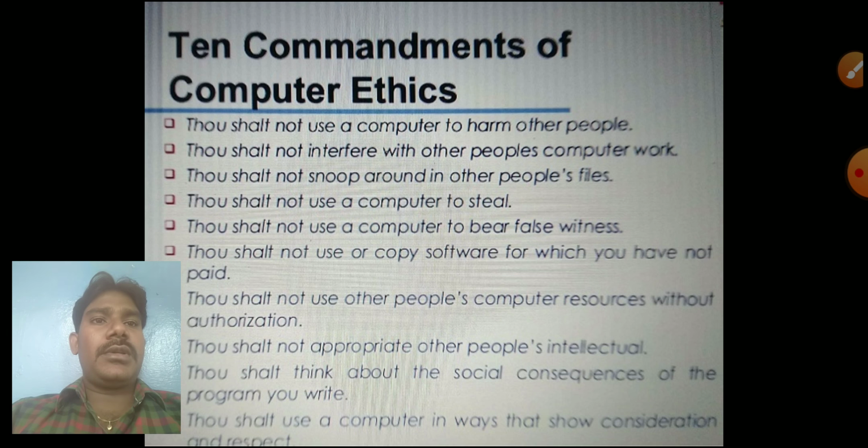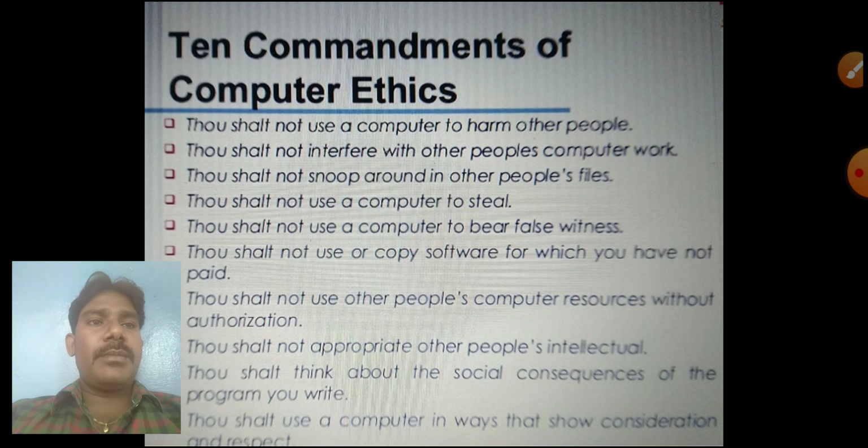Okay, so next, the 10 commandments of computer ethics. Your quiz part is over. I gave only a few questions; you just have to do them yourself. No need to write any homework for today, just do it yourself and keep it with you. Today we just discussed the introduction, the basics about a computer only. Maybe in the next class we will discuss the lessons one by one.